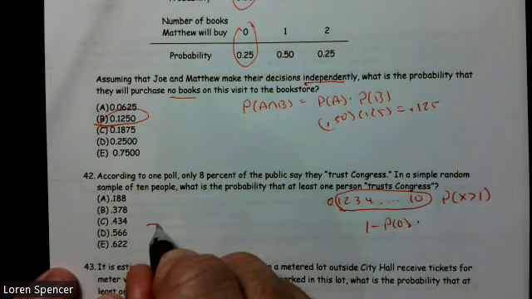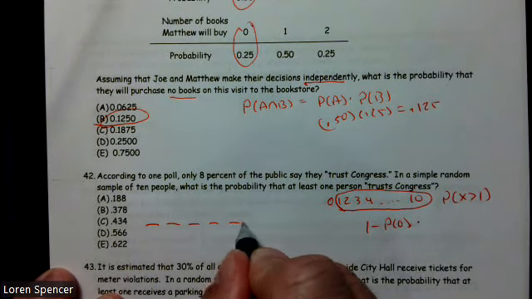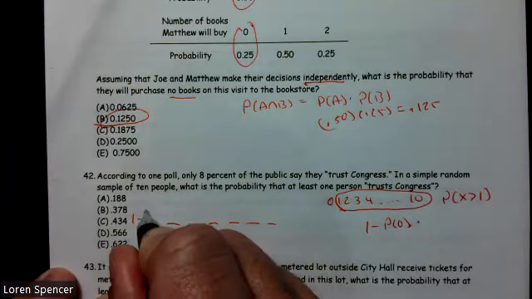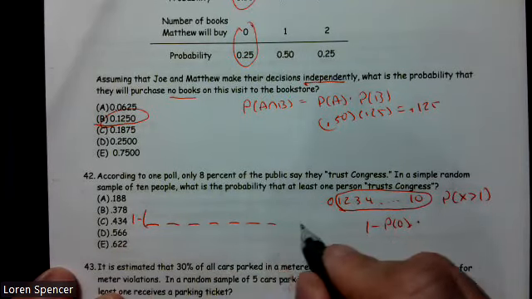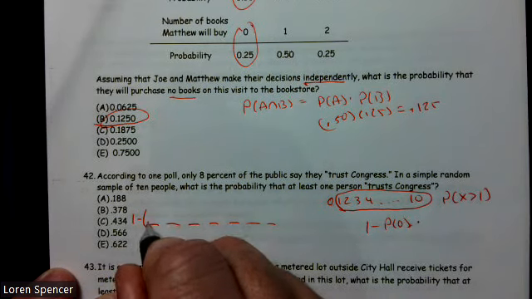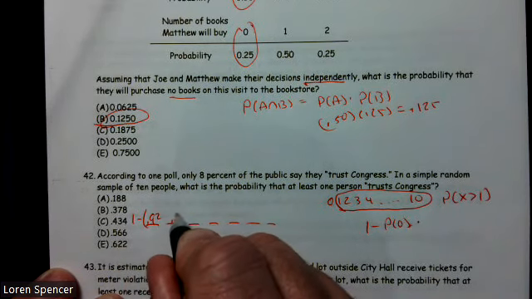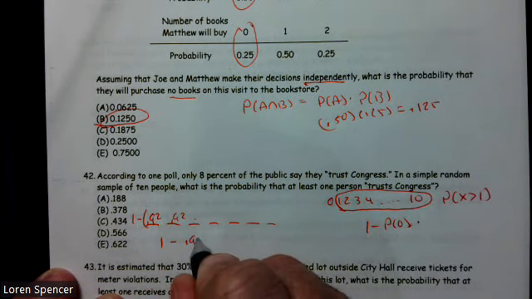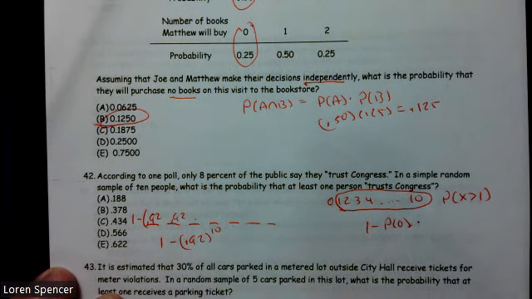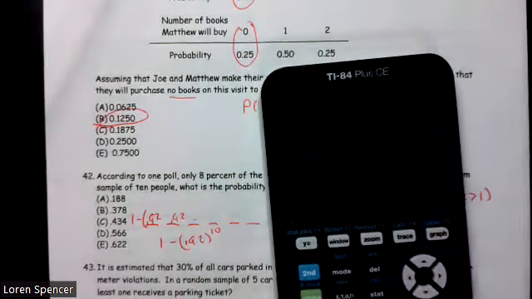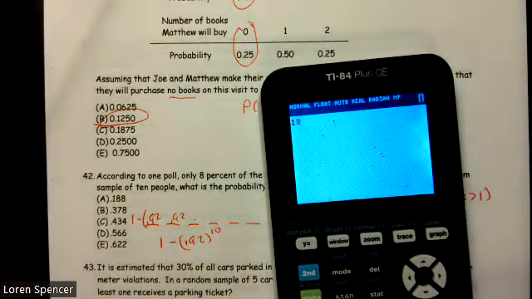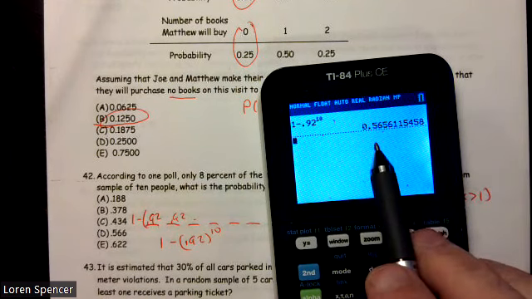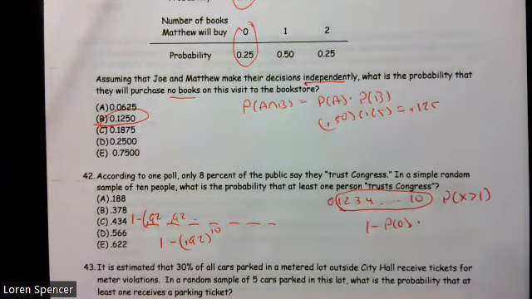So in this case, I'm going to have 10 blanks. I'm going to go 1 minus those 10 blanks. Now, I didn't draw 10 blanks, but 0.92 doesn't trust, doesn't trust, doesn't trust. So 1 minus 0.92 to the 10th power. So in this case, 1 minus 0.92 raised to the 10th power, and I get 0.565. So my closest answer is this.